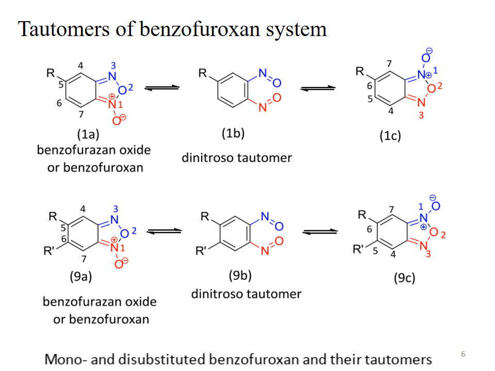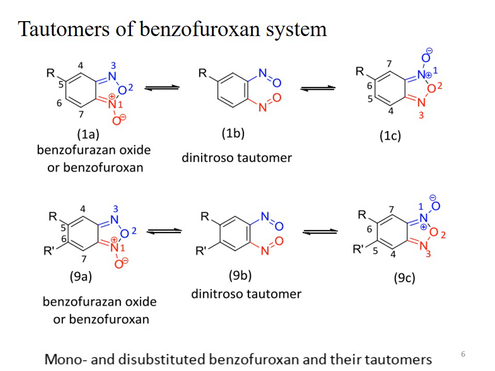And similarly, see this one. This is the benzofuroxan oxide system, or benzofuroxan system. It's a 5,6-disubstituted benzofuroxan system. The 9A is converted to 9B. That is, the 9B is the dinitroso tautomer, and the 9B, by the movement of electrons, is converted to the 9C.